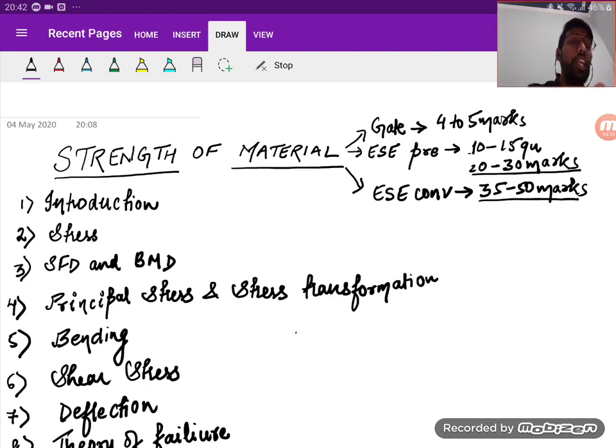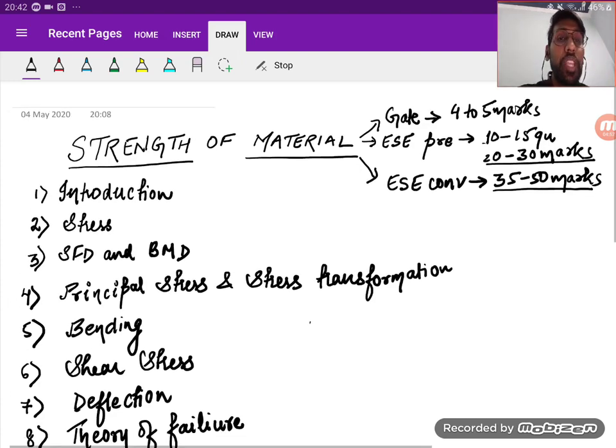And this is about GATE and ESE. See here, we have already announced that we are going to study not only for GATE or ESE, but all the technical exams for engineers that come in India. So if you take any paper, this subject has an immense weightage.